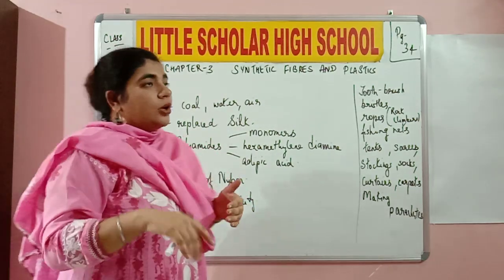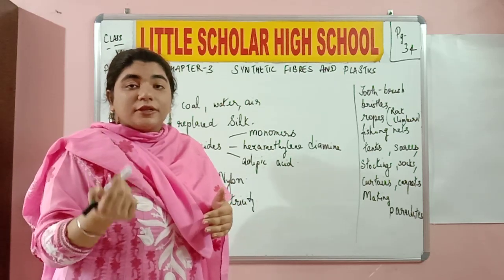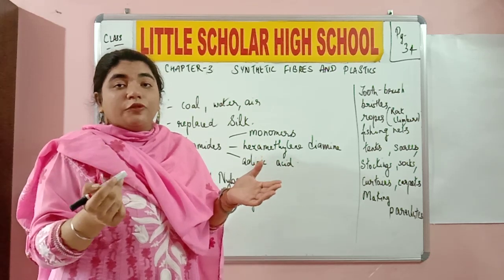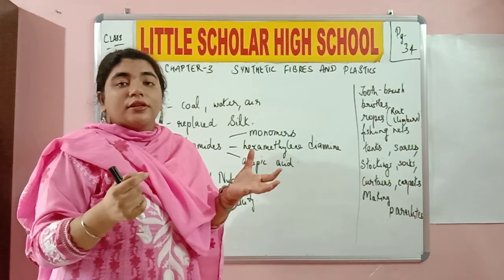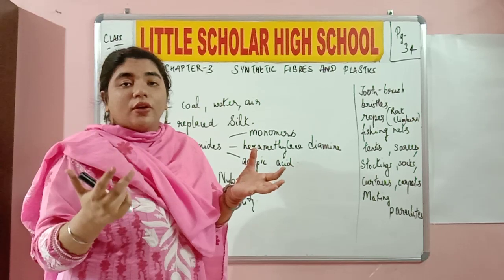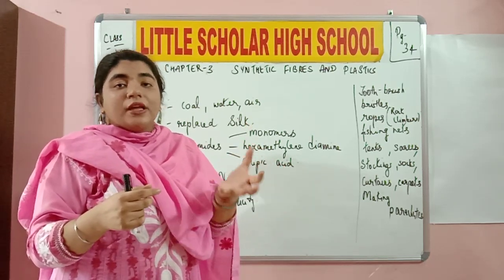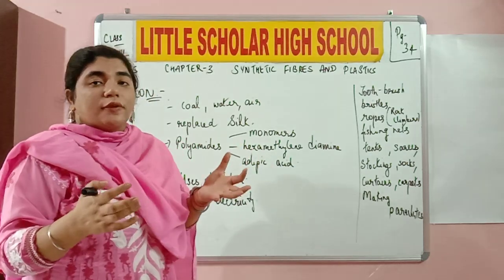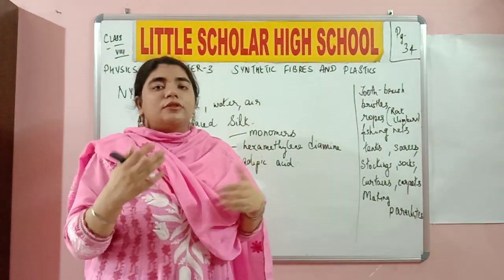Okay, so now what else were we discussing? We also learned about a burning test that helps us to know whether the fiber is natural or synthetic. If the yarn smells like burning hair, then it is wool or silk. If it smells like burning paper, then it is cotton or rayon. If it melts as soon as you keep the yarn over the flame, then that is nylon or acrylic. These are two examples of synthetic fibers that we will discuss today.